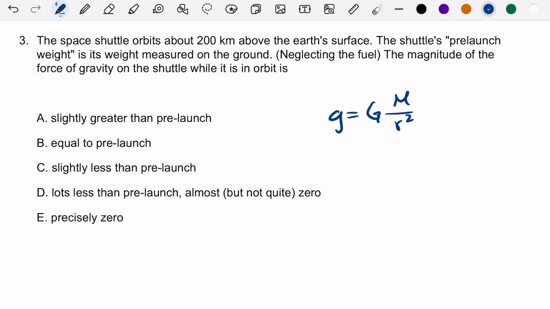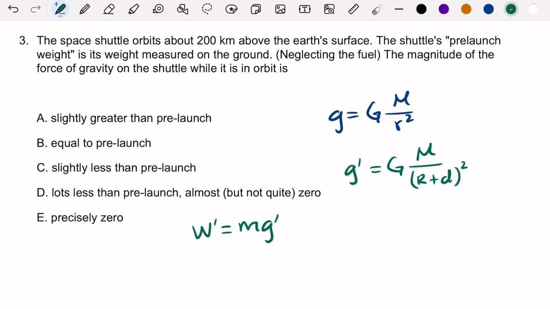So let's call this new g, g prime, when you are in orbit, on the space shuttle, space station, whatever. You have the mass of the Earth divided by the radius of the Earth plus this new distance, 200 kilometers, D, then squared. The new weight, W prime, is going to be the mass of the space shuttle times g prime. Because we don't know the mass of the shuttle, we just have to find this new g prime. If it's close to 9.8, then the weight would be about the same.